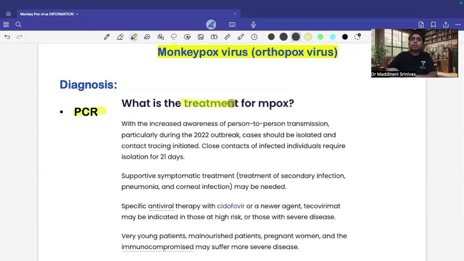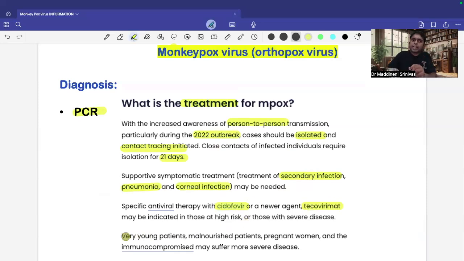And what is the treatment? Please remember, cases should be isolated and contact tracing should be initiated. Close contacts of an infected individual require isolation for a period of 3 weeks. Why? Because the incubation period ranges from 1 to 3 weeks. Supportive treatment can be given. Treatment of secondary infection, if any, and also of pneumonia and corneal infection may be required. Specific treatment in the form of cidofovir and tecovirimat. These are the treatment modalities which can be used.